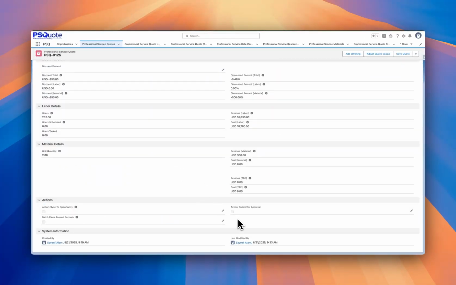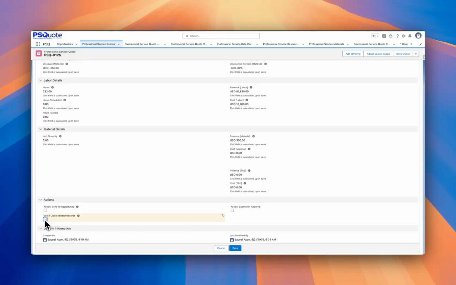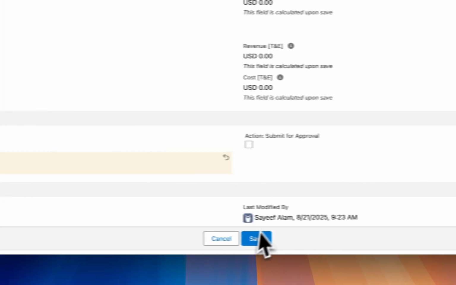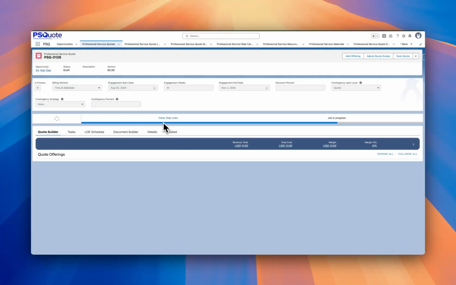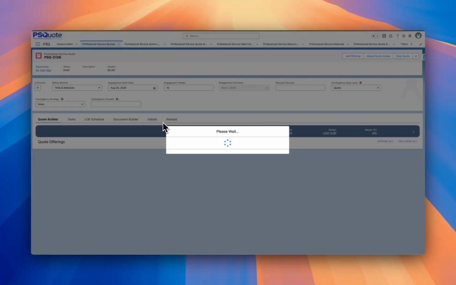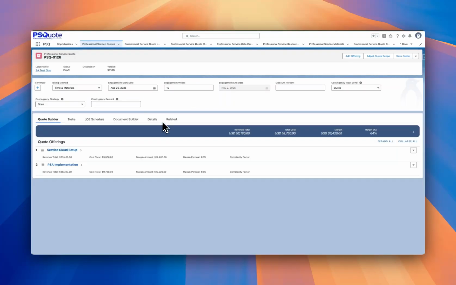And lastly, we've made it easier to clone large, complex quotes. If you ever hit a Salesforce governor limit cloning quotes with hundreds of tasks, lines, or scheduled hours spanning multiple years, you'll love this. We've introduced batch clone mode. All you have to do is check off our batch clone related records, and PSQuote will handle cloning in a series of batch processes. You'll see live status updates as each batch completes until the entire quote is cloned.